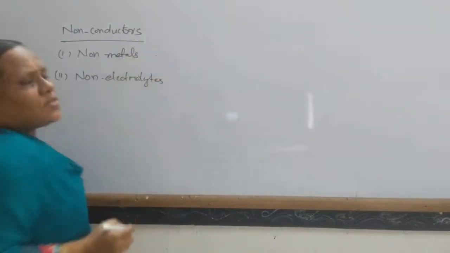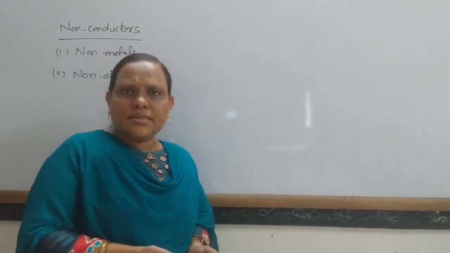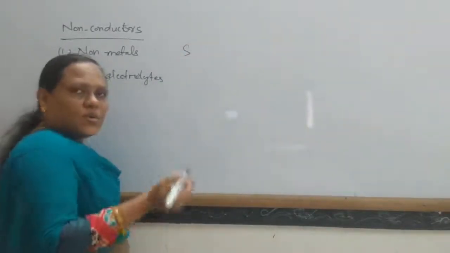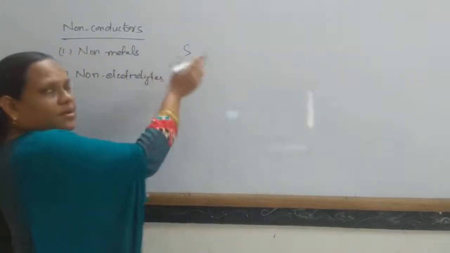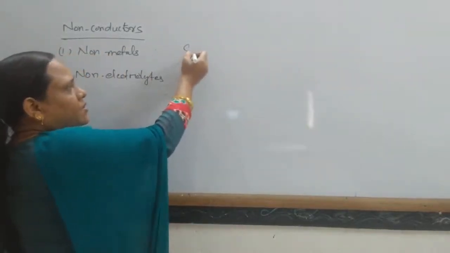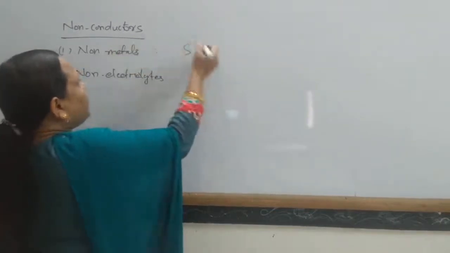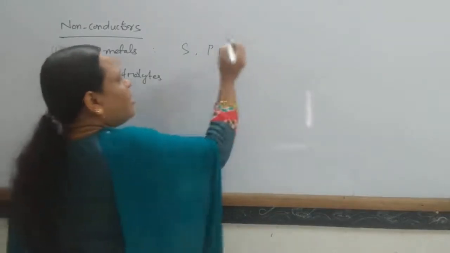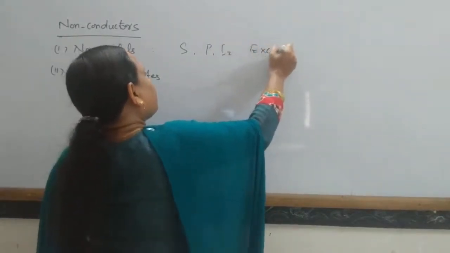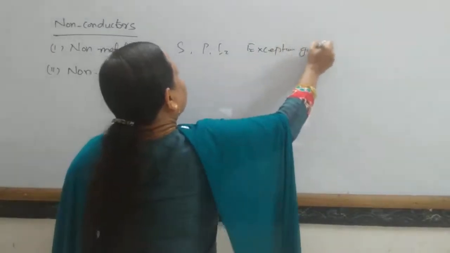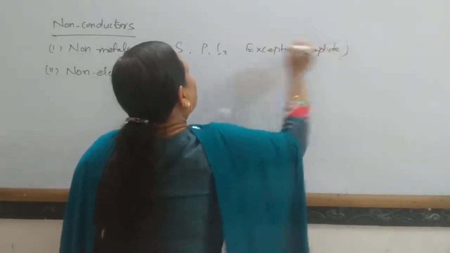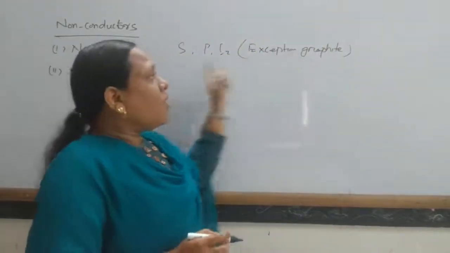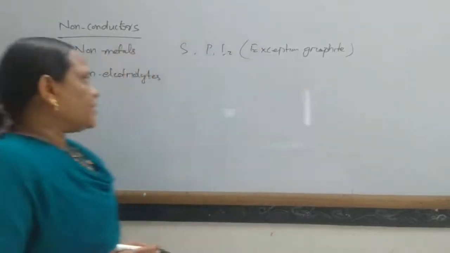Non-metals which do not allow electricity to pass through them include all inert gases and gases like hydrogen, chlorine, oxygen, and some solid elements like sulfur, phosphorus, iodine, etc. The exception is graphite. Graphite is a non-metal which can conduct electricity. Except for this, all non-metals cannot conduct electricity.